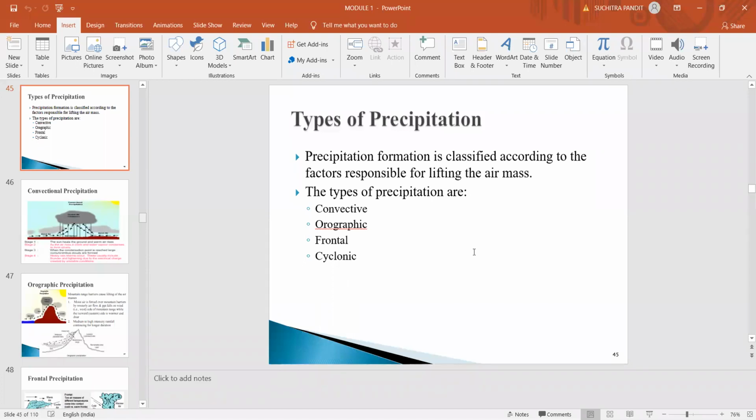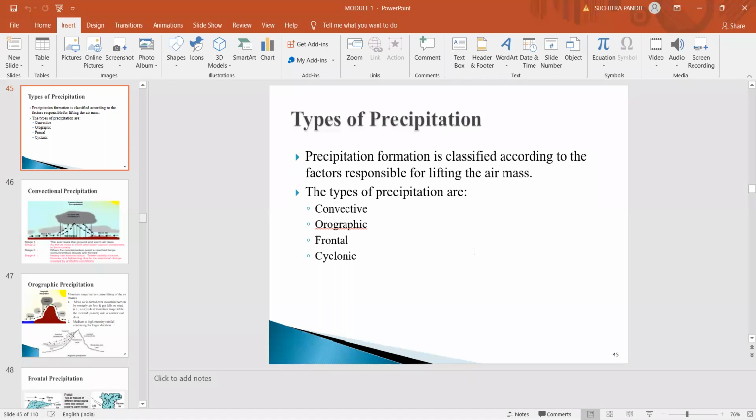Now, if the cold air mass pushes away the warm air mass, whatever precipitation happens is called cold frontal precipitation. This cold frontal precipitation is very intense and occurs over a small area. The intensity of the rainfall will be very high, but it covers a very small area.